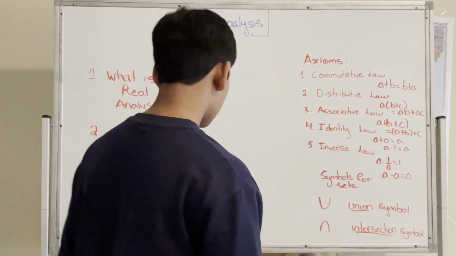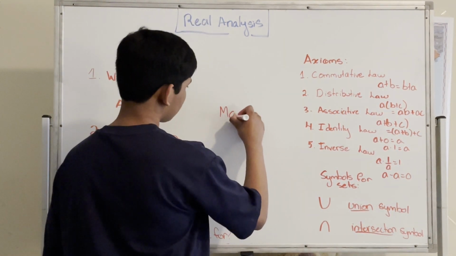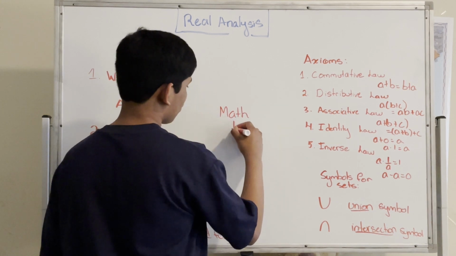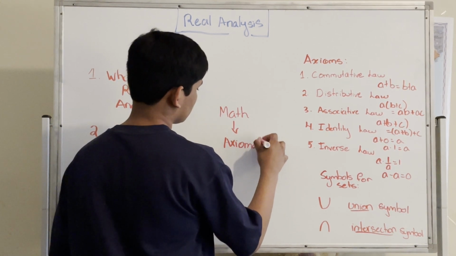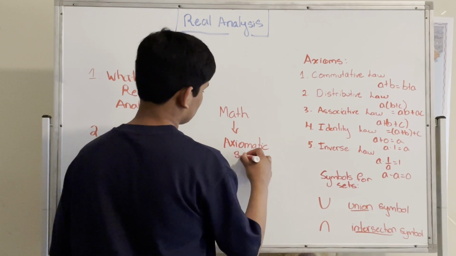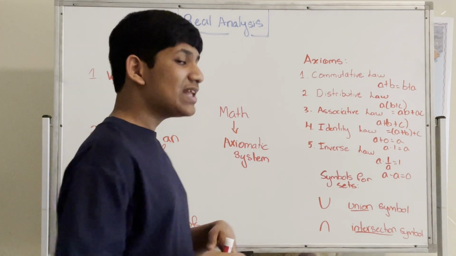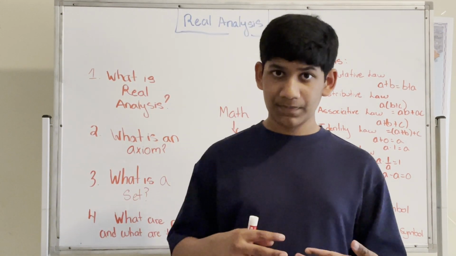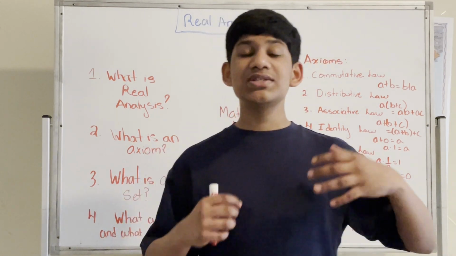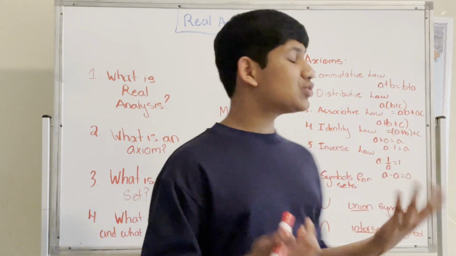The reason? Mathematics is just an axiomatic system. We can say that math is an axiomatic system. So in other words, it's based upon some fundamental statements that we all assume to be true, and then it draws conclusions from those specific statements, and then builds upon like a tree after that.